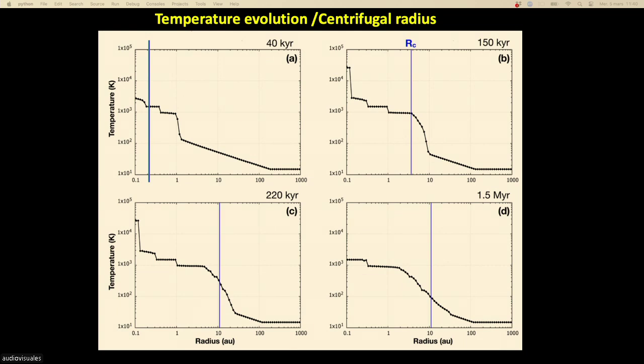So, for example, initially here, all the material falls inside the blue line. So it means that all the interstellar material falls in a region where the temperature is above 2000 Kelvin. At 2000 Kelvin, all the interstellar material is lost. It's vaporized. But as time increases, the centrifugal radius increases, and the interstellar material falls into regions of lower and lower temperature. So as time increases, the interstellar material can survive and will form different minerals.